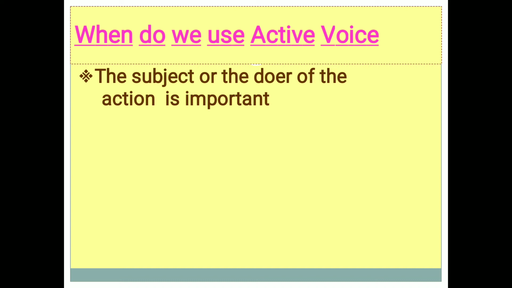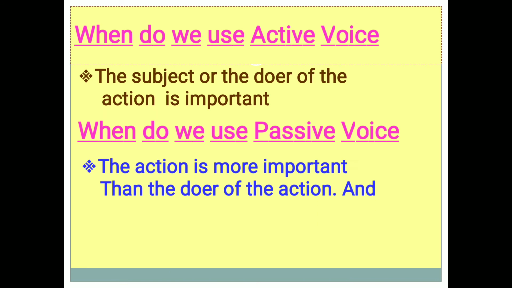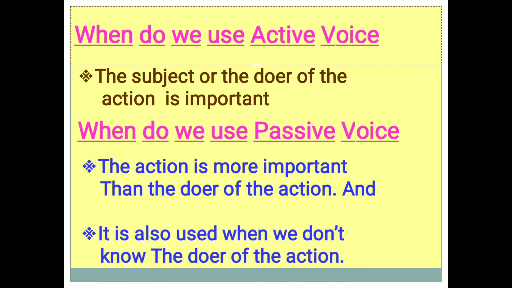That means in the previous example, Ramu, the subject or the doer, is more important than the action. When do we use passive voice? When the action is more important than the doer of the action. It is also used when we don't know the doer of the action. In both cases, we use passive voice construction.